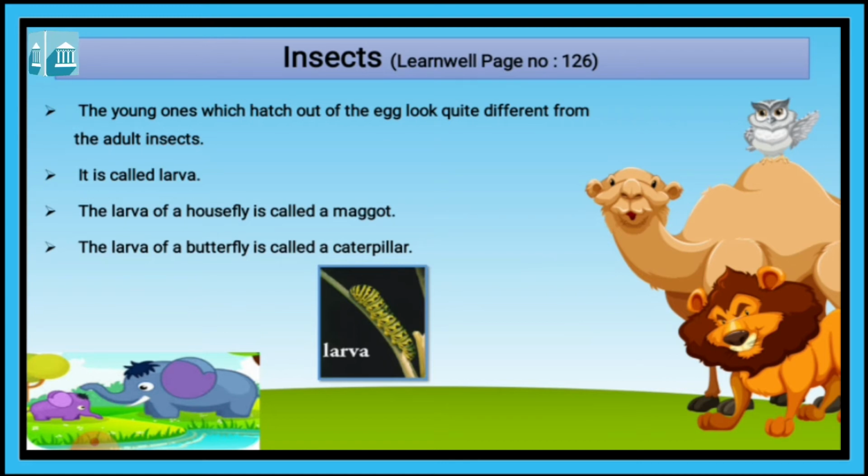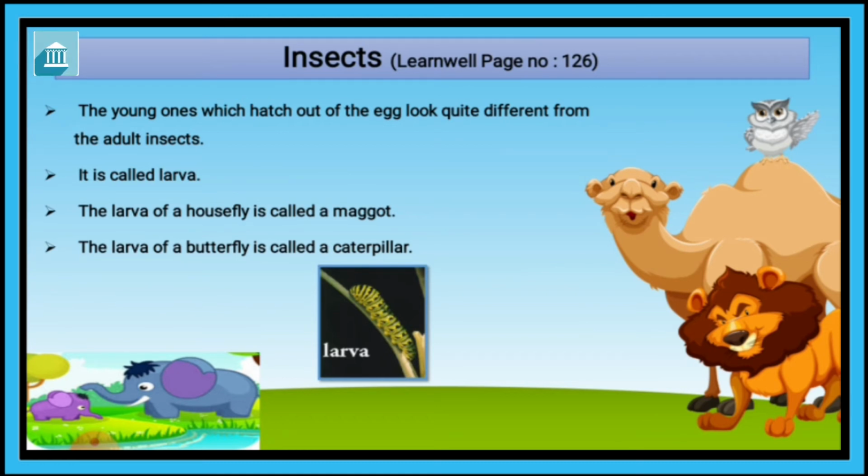We have learned about the nymph. That is totally different. The young ones which come out from the egg, that is called nymph. We have learned this nymph in the life cycle of grasshopper and cockroach. But here, the life cycle of housefly, mosquito and butterfly, they pass 4 stages. So the egg becomes young ones, and the young ones which are quite different from the adult insects are called larva.